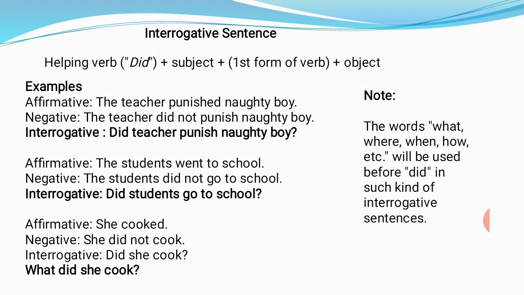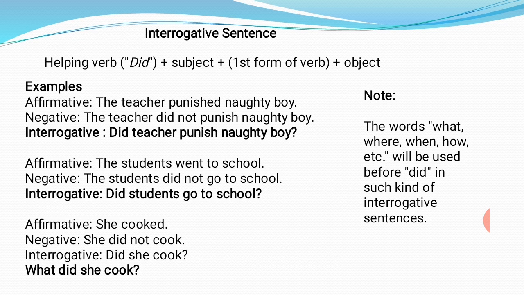Then is interrogative, and in interrogative sentences we again use the helping verb did with first form of verb. The teacher punished naughty boy. The teacher did not punish naughty boy. Did the teacher punish naughty boy? It means the helping verb will be shifted before the subject. The students went to school. The students did not go to school. And when we change into interrogative, did will be shifted before the subject, like did the students, and the rest of the sentence will remain the same.